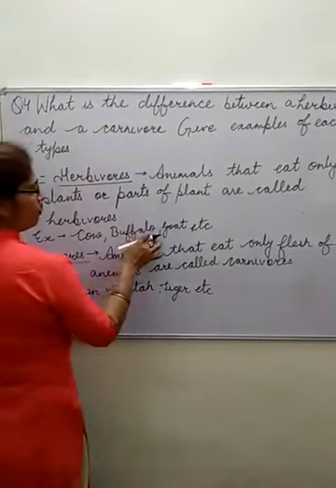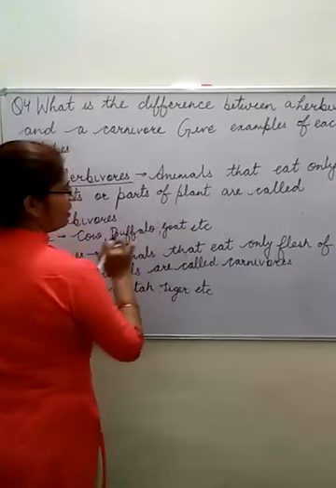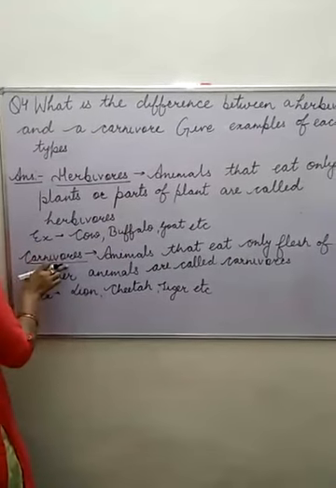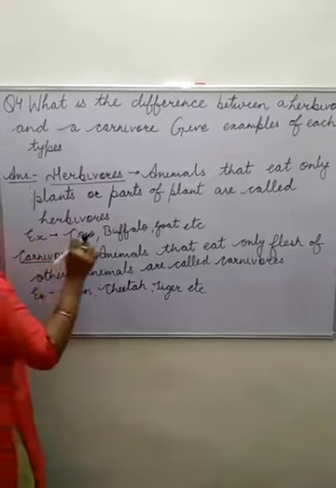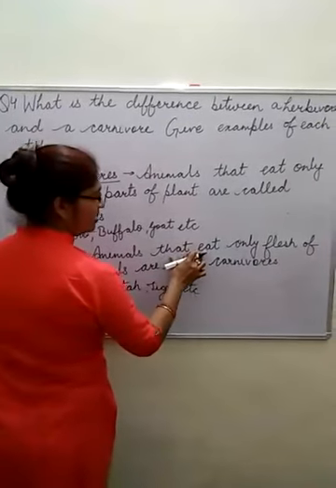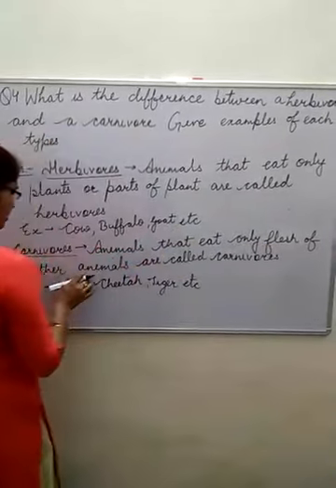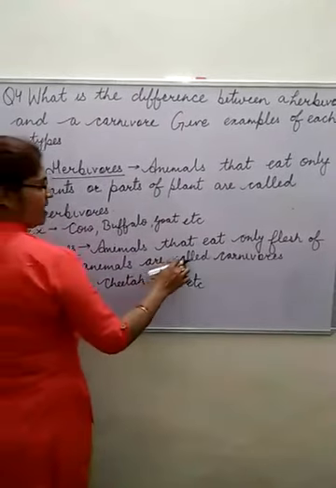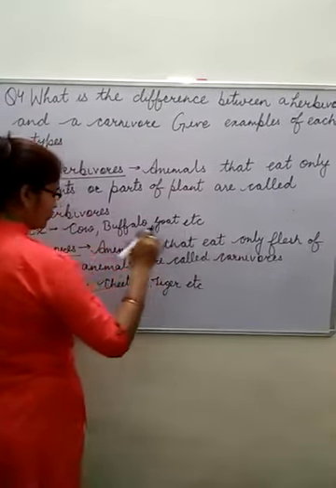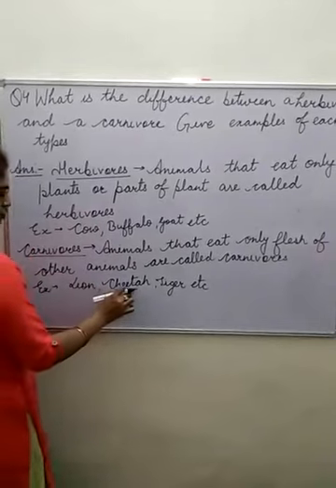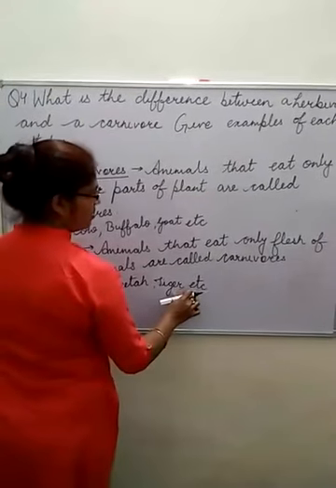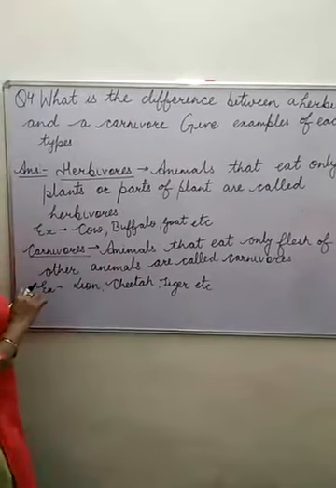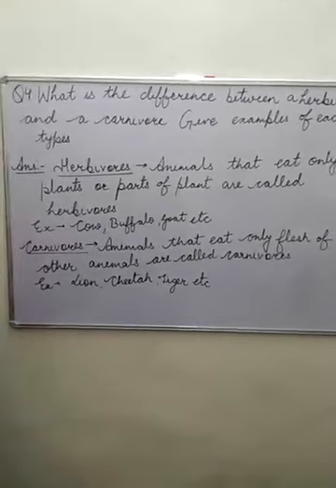Examples: cow, buffalo, goat are examples of herbivorous animals. Carnivorous animals are animals that eat only flesh of other animals, and they are called carnivores. Examples: lion, cheetah and tiger are examples of carnivorous animals.